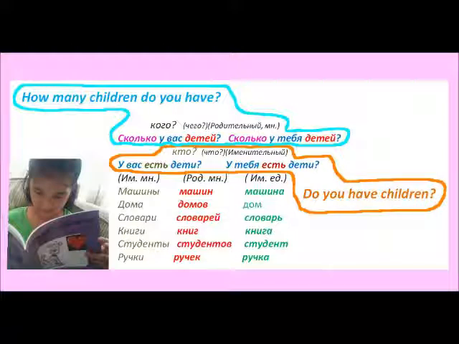As you see, родительный падеж plural is not very easy to remember because it has different endings. And I showed you here the singular to show there are different genders. Машина, feminine, дом, masculine, словарь, masculine, книга, feminine, студент, masculine, ручка, feminine. And you don't have consistency here. So just be aware that родительный падеж множественное, genitive case plural, you have to practice it and drill.